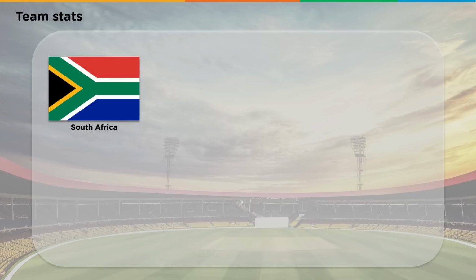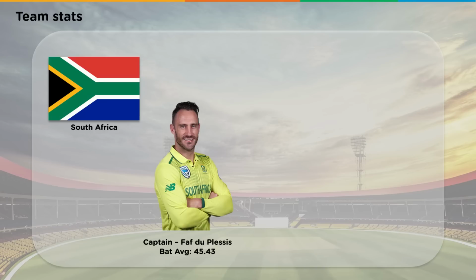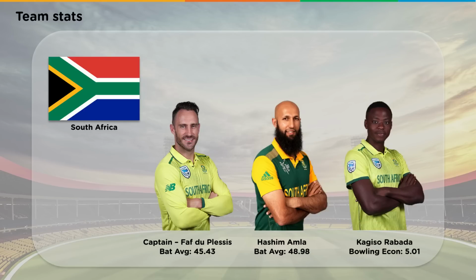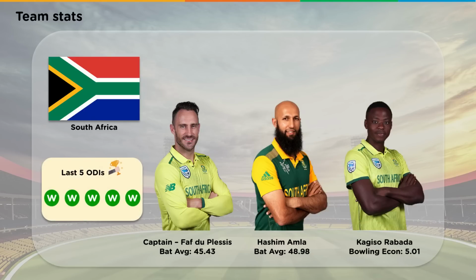First off, we have South Africa, which is the only African nation that is a part of this tournament. The team is led by their captain, Faf du Plessis, who has a batting average of 45.43. They have a world-class opener, Hashim Amla, and Kagiso Rabada, who is one of the best fast bowlers South Africa has produced. The South African team has shown excellent performance in the last 5 ODIs, and we can expect them to perform similarly in this World Cup as well.